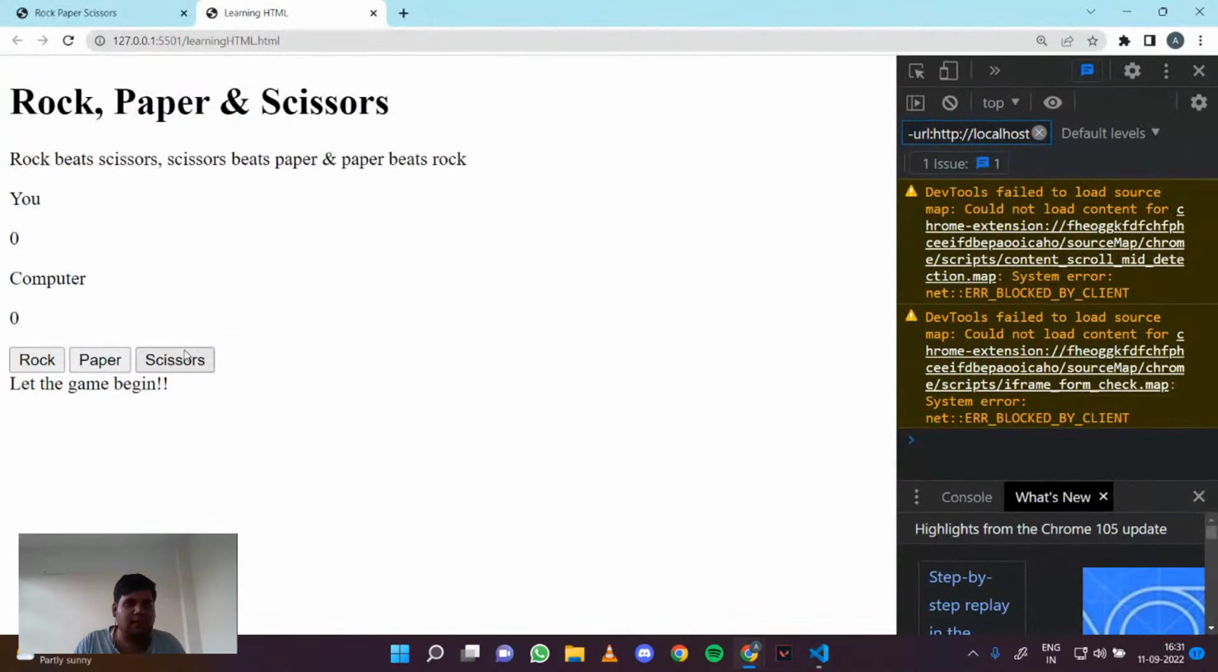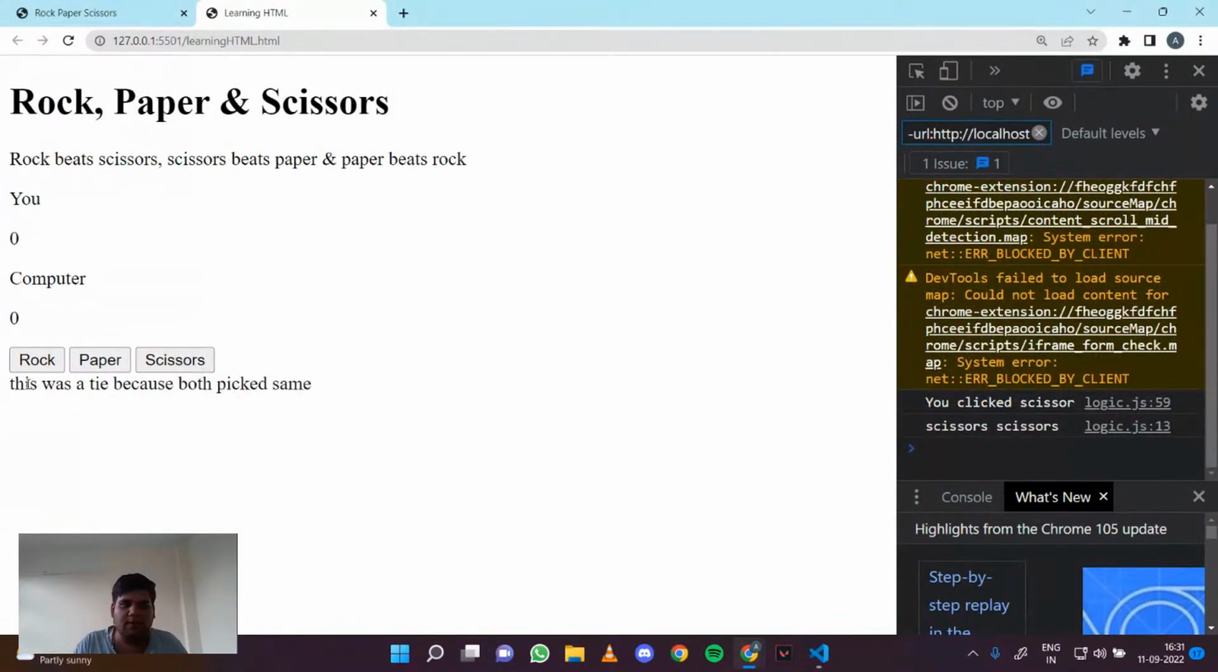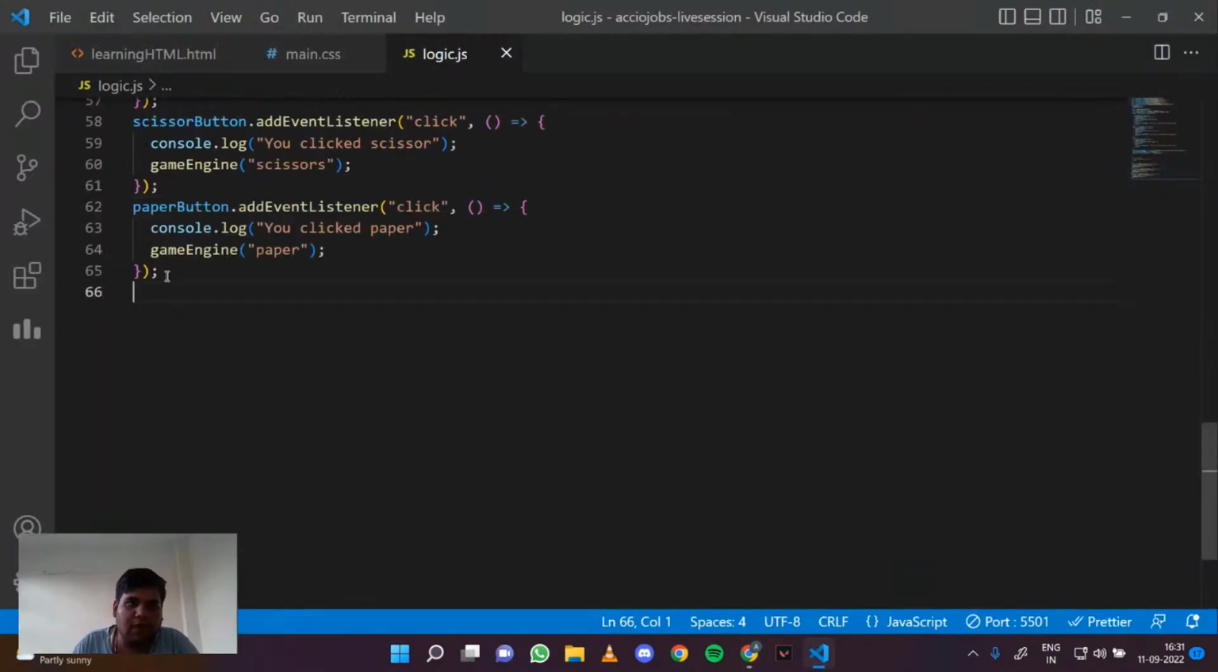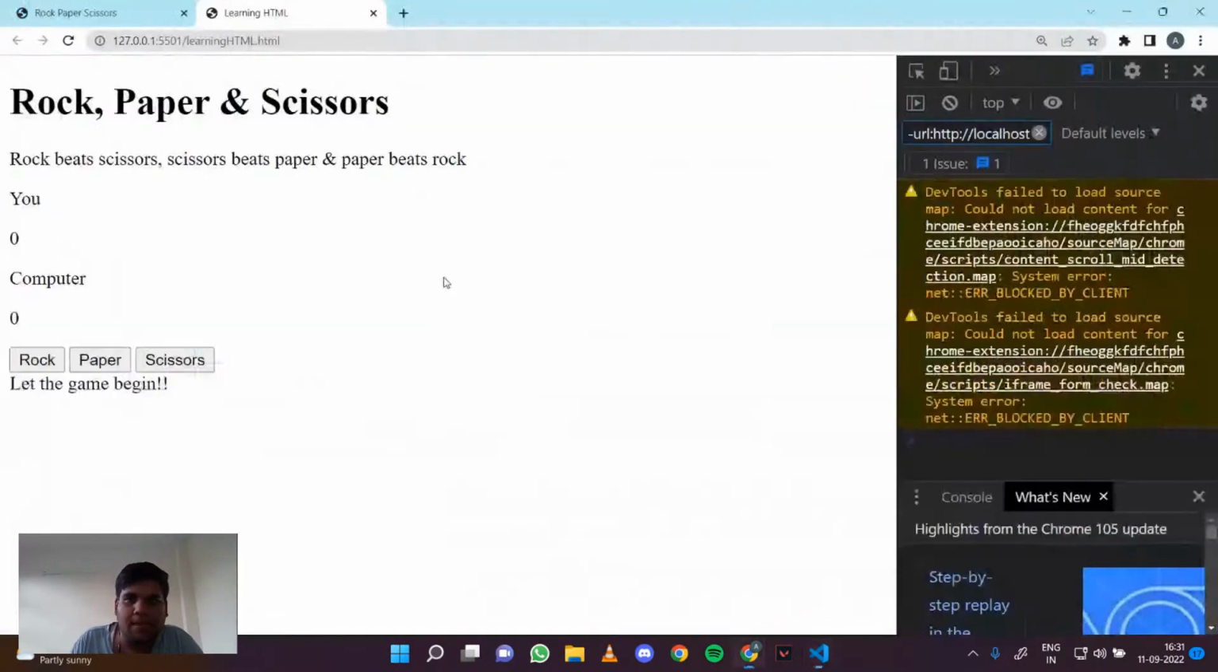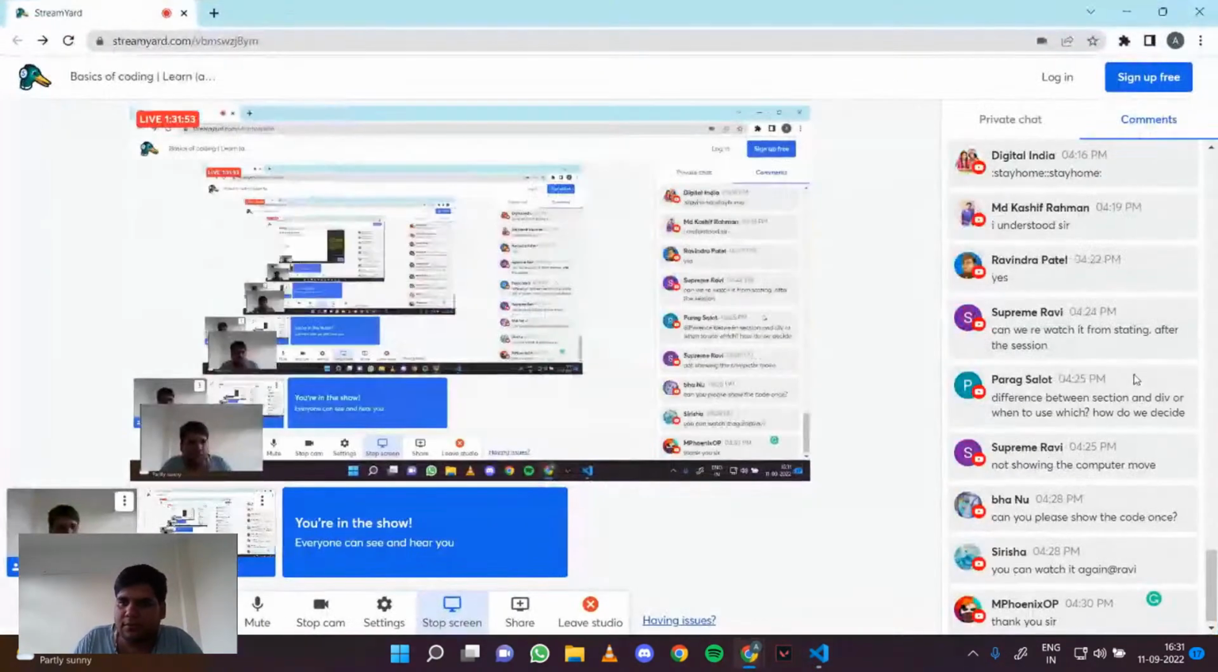Okay, so let the game begin. Scissors. So both pick the same, so this is not showing. This was a tie. I was calling this function initially, so that's why this was coming. Okay, cool. So this was the code.